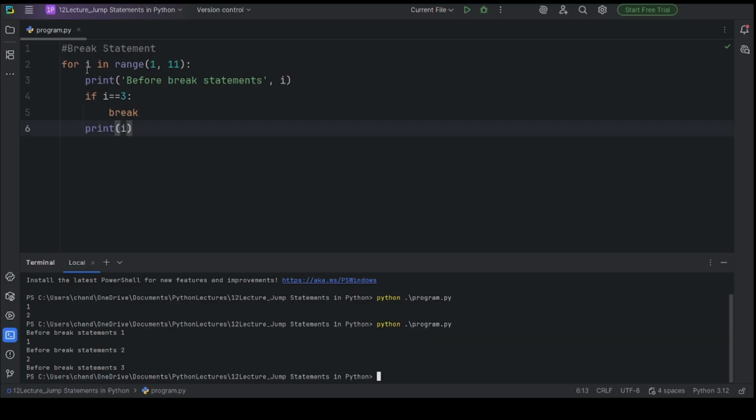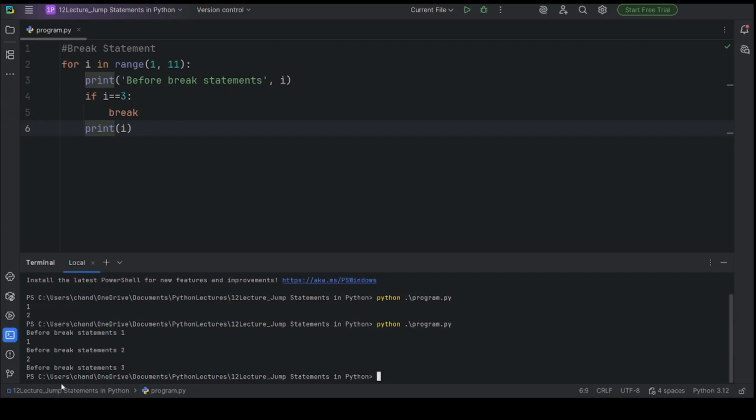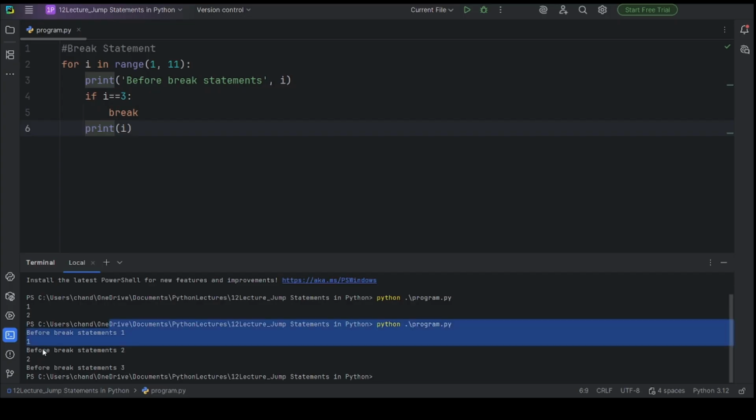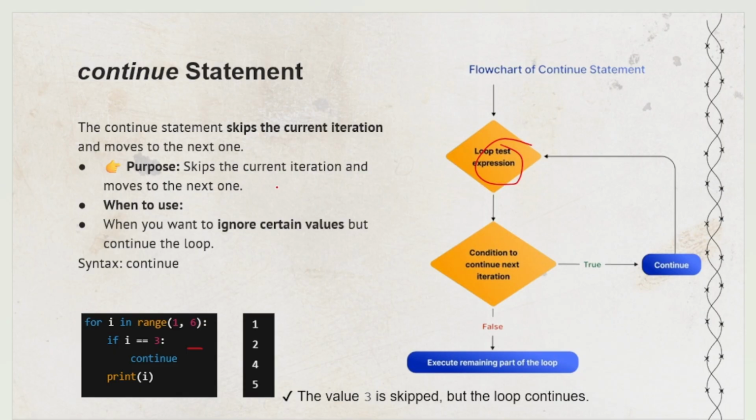Now you can see the i value is 1, so it prints 1, then before break statement, 1. Since 3 is still not met, the condition is false, so again 2, and then 3. 3 is equal to 3, that means true, the condition is met. So here the break happens, which means the for loop is terminated. So whatever business logic you write after the break will not execute.